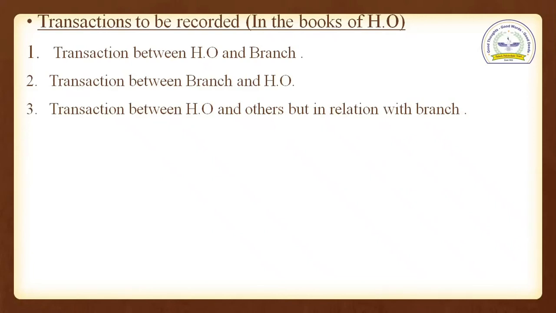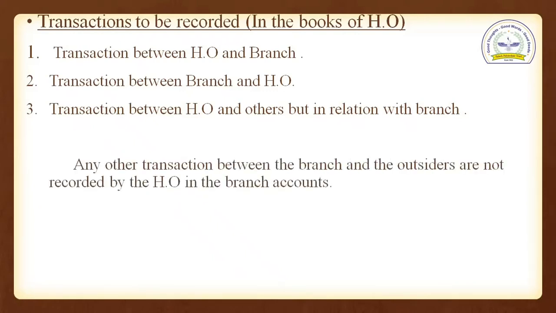And point number 3, transactions between head office and others, but in relation with the branch. Students, if head office is involved in any transaction, we are going to record it in the books of head office. Any transaction between the branch and the outsiders is not recorded by the head office in the branch account.